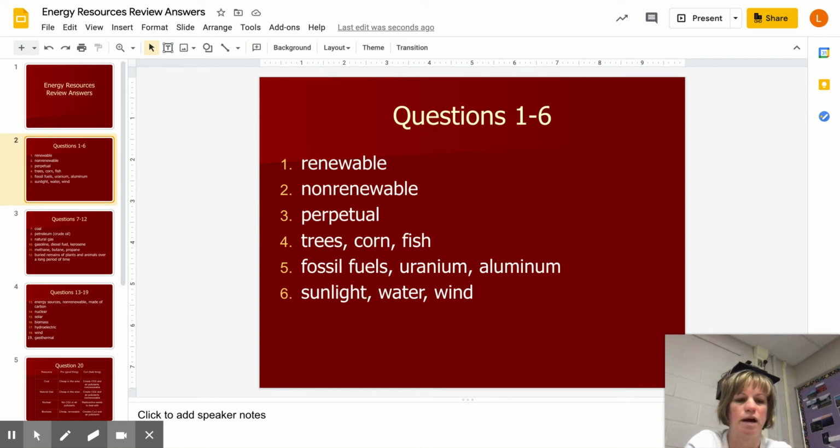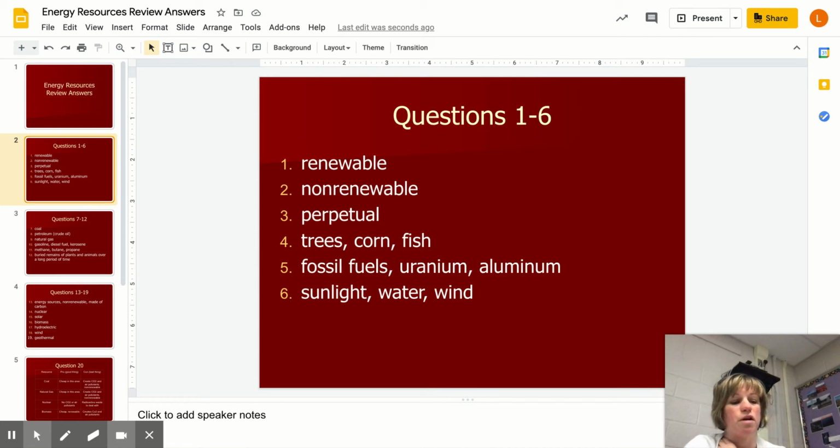And sometimes on graphs and charts, you'll see renewable and perpetual used interchangeably, used kind of to mean the same thing, but in our class, we have differentiated between them. So now, for questions 4, 5, and 6, you could have used different examples than I did. I'm telling you, though, some of the examples I used are on the quiz, so you may want to add them right to yours in addition to what you put.